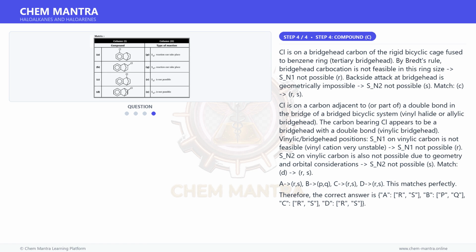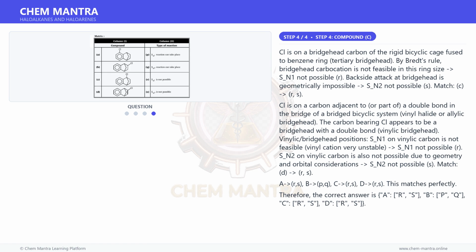Now Cl is on a carbon adjacent to, or part of, a double bond in the bridge of a bridged bicyclic system, a vinyl halide or allylic bridgehead. The carbon bearing Cl appears to be a bridgehead with a double bond, a vinylic bridgehead. S_N1 on a vinylic carbon is not feasible, as the vinyl cation is very unstable, S_N1 not possible, R. S_N2 on a vinylic carbon is also not possible due to geometry and orbital considerations, S_N2 not possible, S.